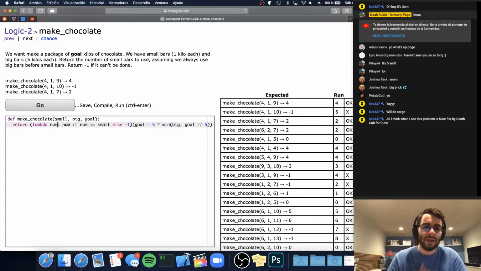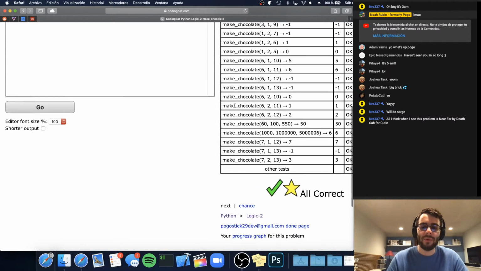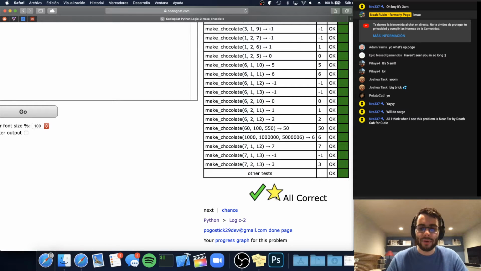So num is just a variable that has this value in it, same value that we did like 20 minutes ago, 30 minutes ago, which again is the number of small bricks that we need to use, right, after we've used up as many big bricks as we can. And then we just say if the number that we need is less than or equal to the number of small bricks that we have, then we're good. It's just that number. Otherwise, we can't do it. We don't have enough, so it should be -1. And as you can see, we got them all correct, and we got our 3rd star.